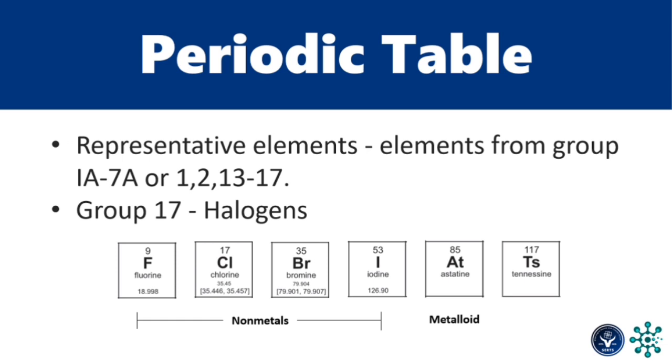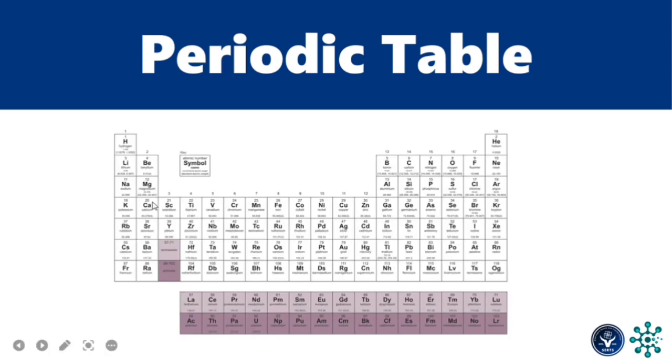Lastly, group 17, called the halogen group, includes fluorine, chlorine, bromine, and iodine. These are nonmetals, and astatine, a metalloid. Now, for the case of tennessine, I haven't included the character of tennessine because, based on other sources, scientists weren't sure back then about its character. But it is assumed to behave like a metal. But recent references suggest that tennessine also behaves like a metalloid. Again, groups 1, 2, 13, 14, 15, 16, 17 are under the representative elements.